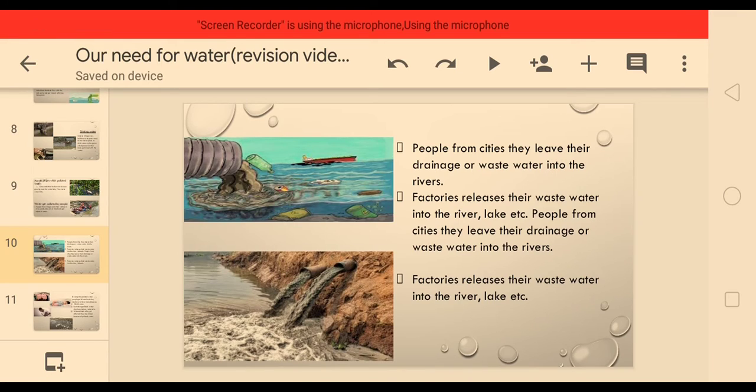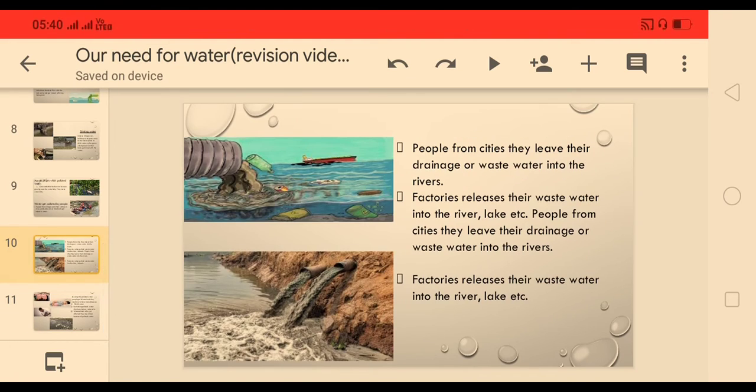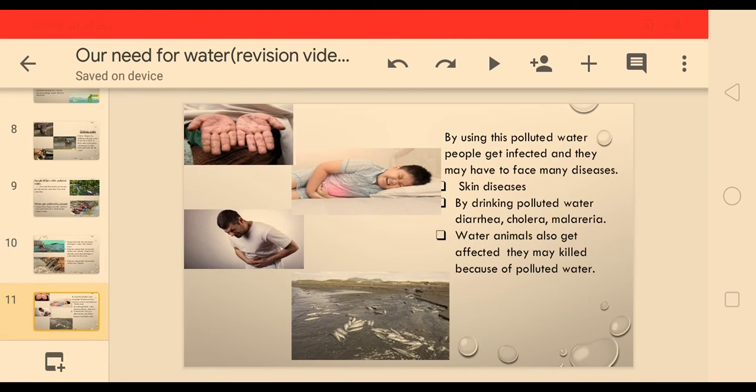How? Before releasing this wastewater, factories have to clean it, and then they can release this water into the river, lake, or pond. See, if we are using this polluted water, what will happen?